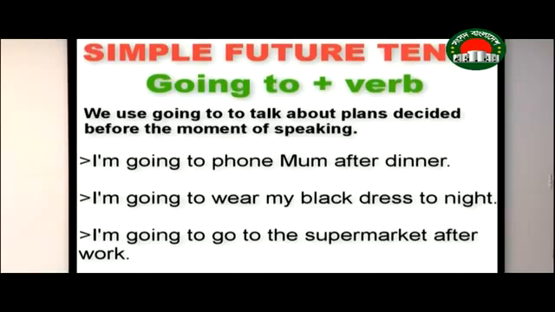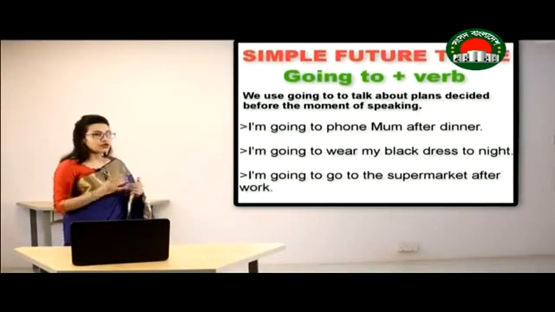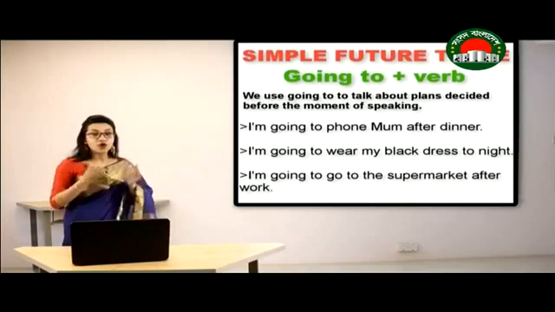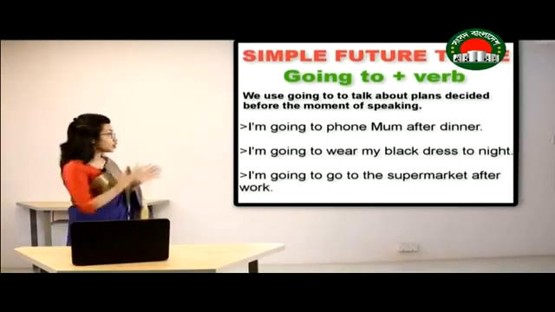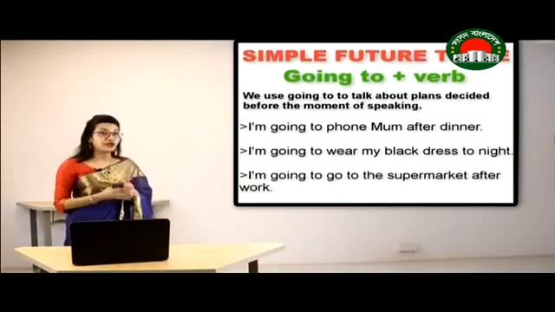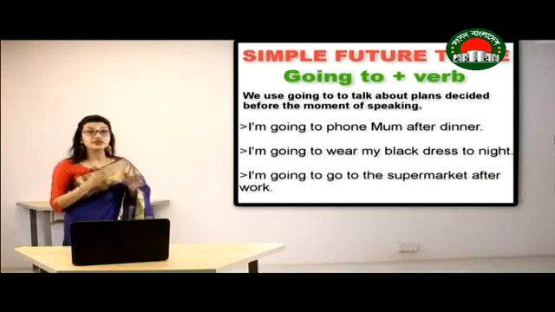I'm going to wear my black dress tonight. I'm going to do the supermarket after work. So going to dinner, wearing something, or going to the supermarket or shops, all these are part of my plan. For these reasons, I have used going to plus verb in all these cases. And how has the verb been used? They have used the present form.